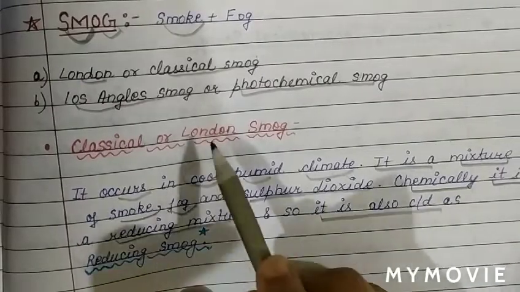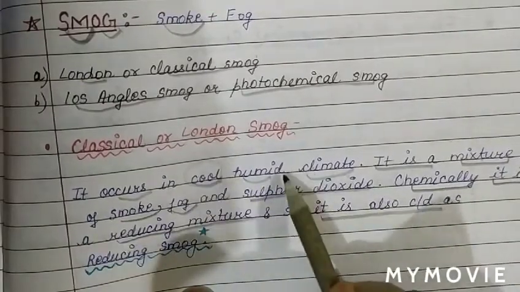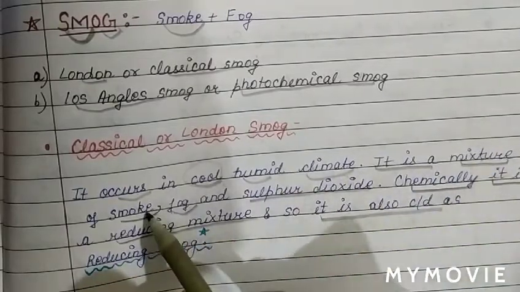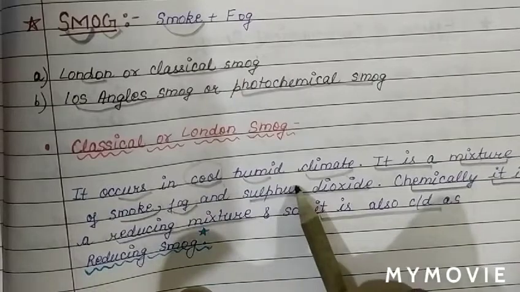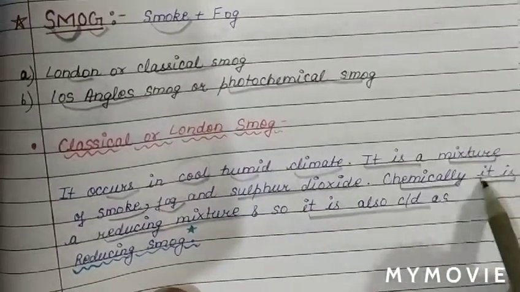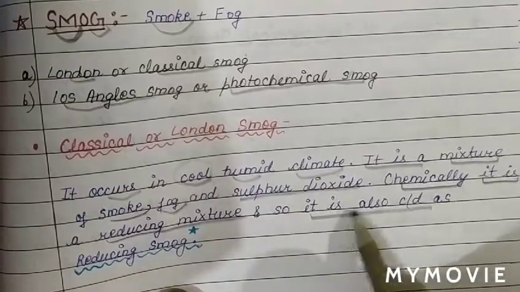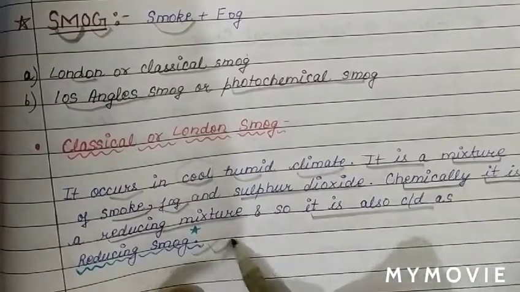And we know this type of smoke is formed in cold humid climate, and this is basically a mixture of smoke, fog and sulfur dioxide. And chemically it is a reducing mixture. So it is also called reducing smoke.